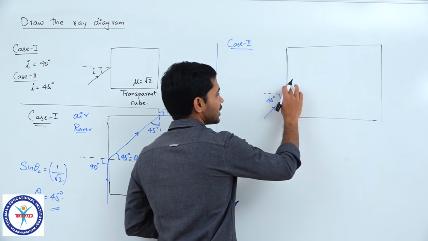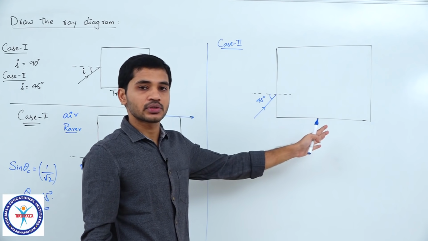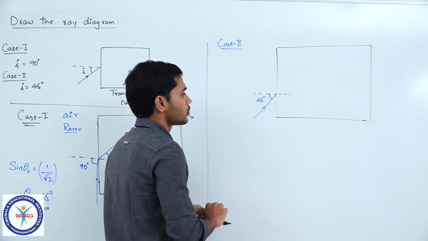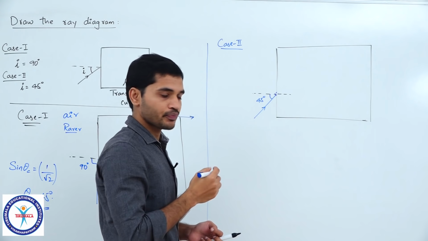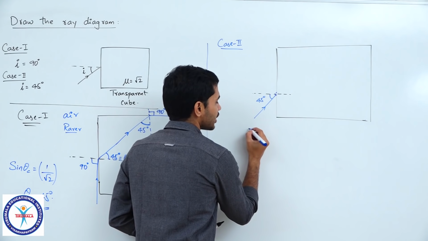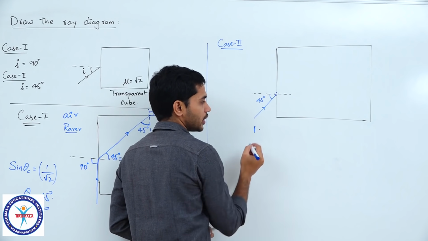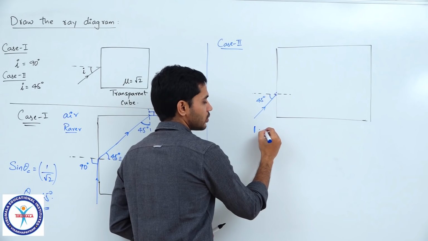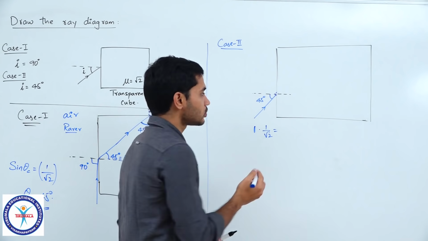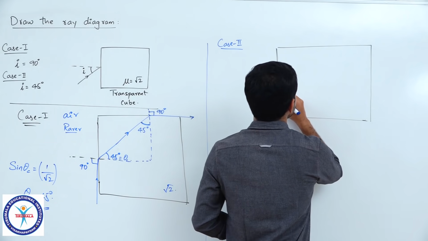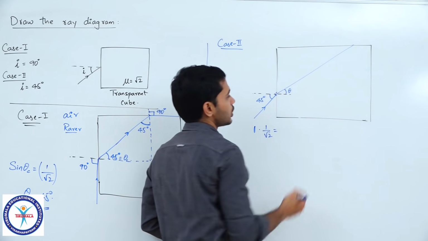Now, as I told you earlier, if light is incident from rarer, it will definitely enter into the denser medium, correct. So, to find out at what angle it enters, I can directly apply Snell's law here, correct. So, if I apply Snell's law, I will be getting this medium is having a refractive index of 1 into sine of this angle, which is sine 45, 1 by √2 is equal to, if I consider that the light enters at some angle theta, something like this. So let's call it as theta.